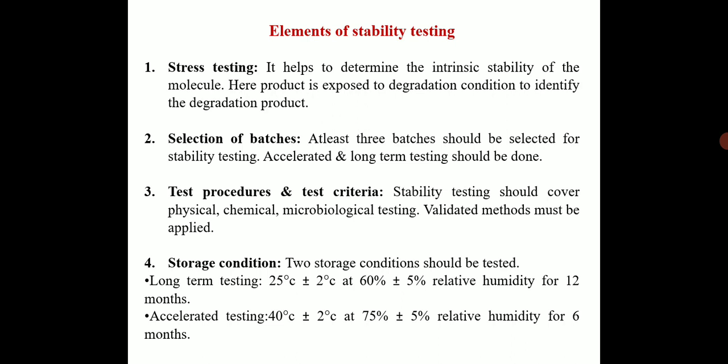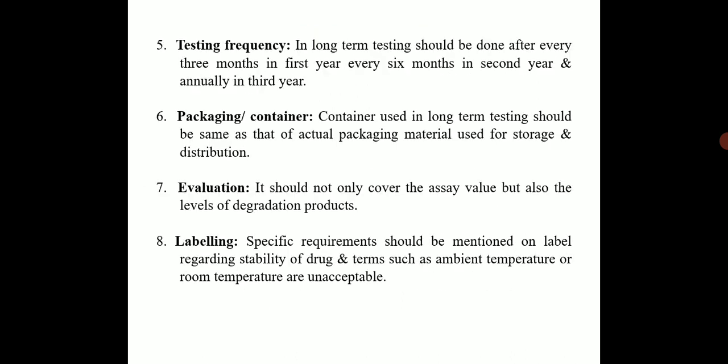Next is the storage condition. There are 2 storage conditions should be tested of every product. Long term testing साठी 25 degree Celsius plus minus 2 degree Celsius at 60 plus minus 5% relative humidity for 12 months. आणि accelerated testing साठी सगळं जास्त, टेम्परेचर जास्त, ह्युमिडिटी जास्त पण टाईम कमी, त्यात आपण ते बघतो की तो प्रोडक्ट तुमचा डिग्रेड झाला आहे का स्टेबल राहिला आहे. सो फॉर ॲक्सेलरेटेड टेस्टिंग टेम्परेचर इज 40 plus minus 2 degree Celsius at 75 plus minus 5% relative humidity for 6 months. Next is testing frequency.